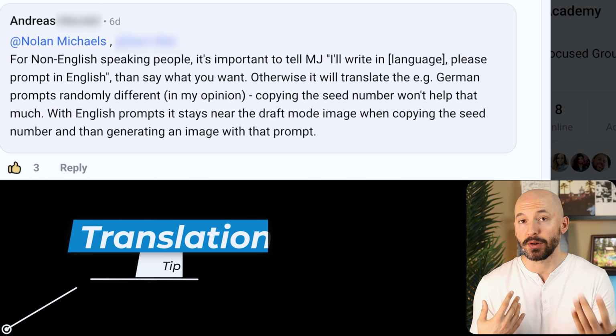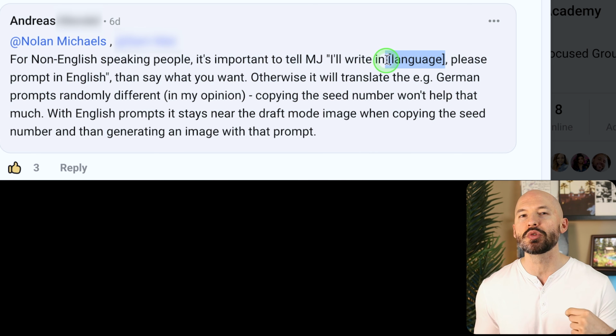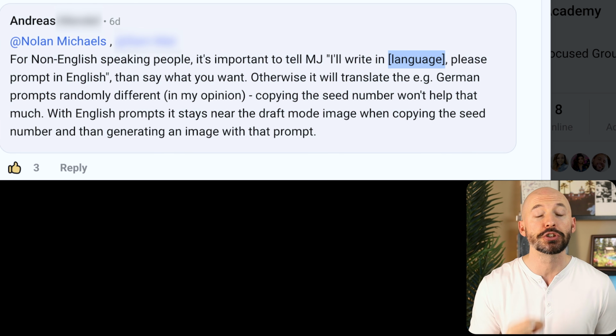I don't have much personal experience with this next tip, but Andreas from my community said that you should tell the bot that you'll be writing in your native language. In this case, it was German, but the bot should be prompting in English. Does that make sense? Apparently, Midjourney might have trouble translating certain foreign words into the visual medium, but if you speak in your native language and then get conversational mode to translate into English first, your generation should work out a little better.